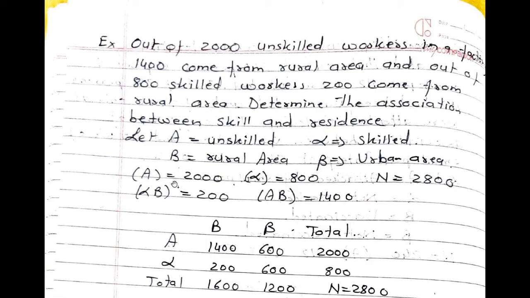See the things which are given. Frequency of class A is equal to 2000. Frequency of class alpha is equal to 800. Frequency of class alpha B is equal to 200. And frequency of class AB is equal to 1400. We know that A plus alpha is equal to N. So the value of N becomes 2000 plus 800. That is nothing but 2800.